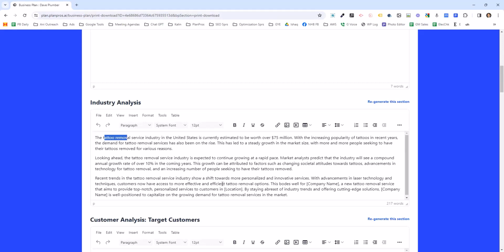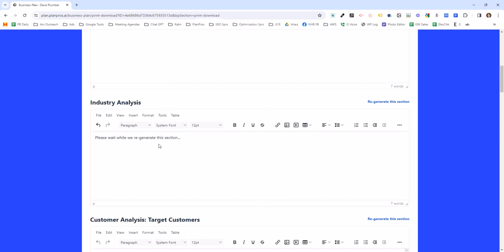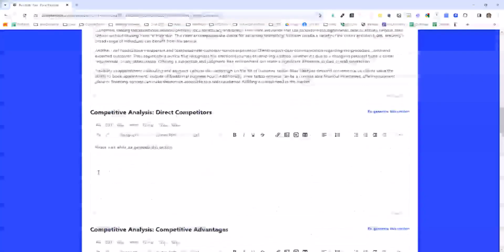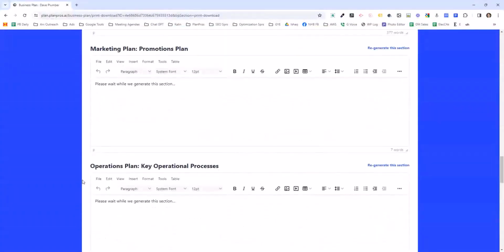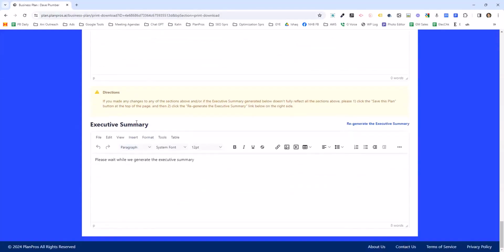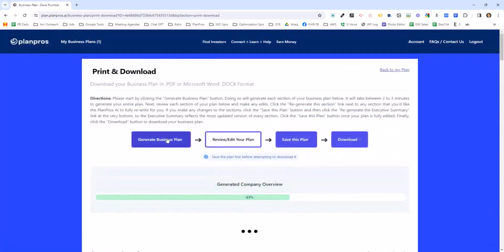If you don't like a way a section generates, simply click regenerate this section. Okay, very straightforward, and it's going to regenerate the section. And so it already regenerated a lot of these sections here. It takes a couple minutes to generate everything, and at the end, it generates your executive summary. So basically what I like to do is you click generate your business plan and wait. You can see here, just wait till it gets to 100%. It's going to take about 2 minutes.